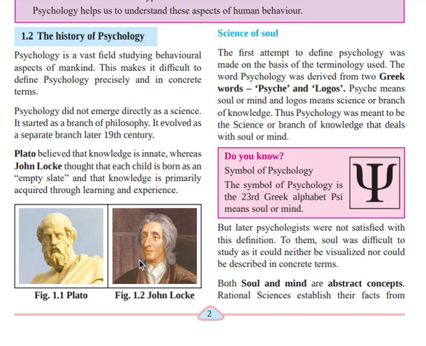Clear? So Plato on one side says knowledge is innate, and John Locke believed that the child is an empty slate.